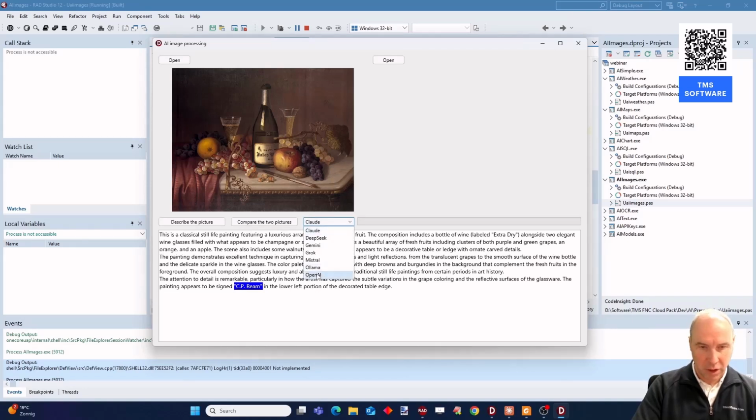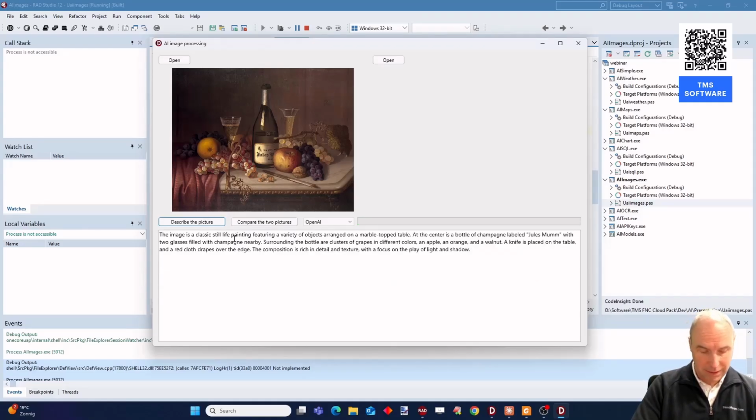If we use another LLM, let's use OpenAI for that and see how that LLM comes up with an answer. You see that the answer is quite different. And here it actually correctly identified something that is barely humanly visible, that it is indeed a bottle of champagne from Jules Bum. So you can see subtle differences in responses from different LLMs.